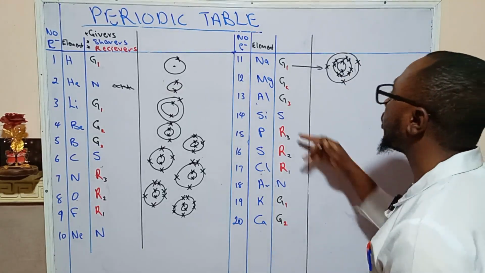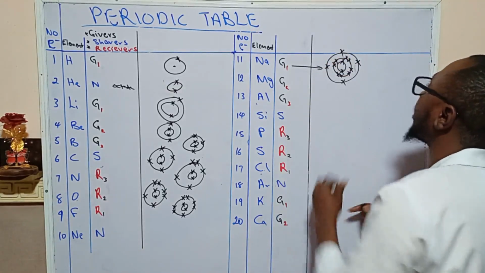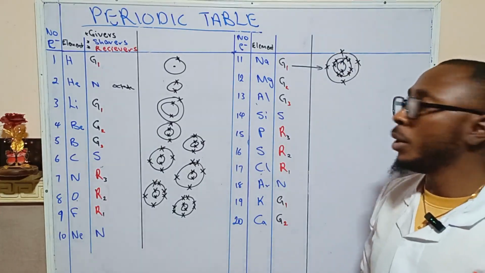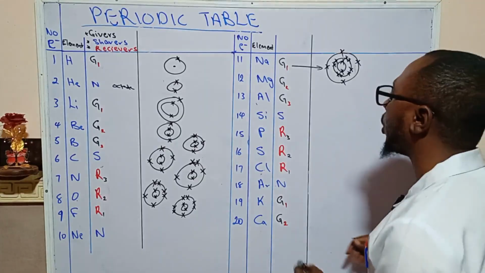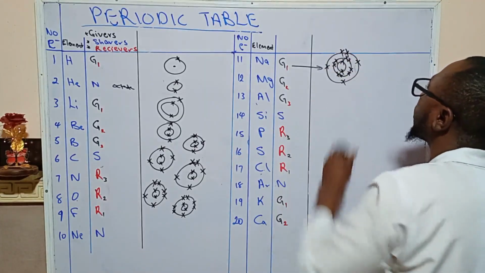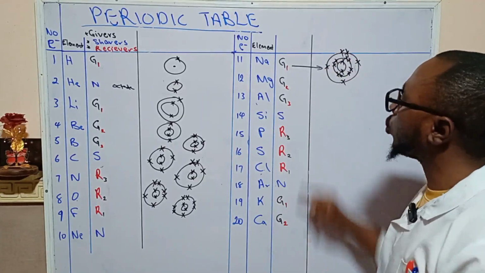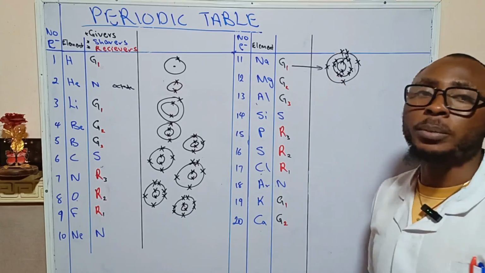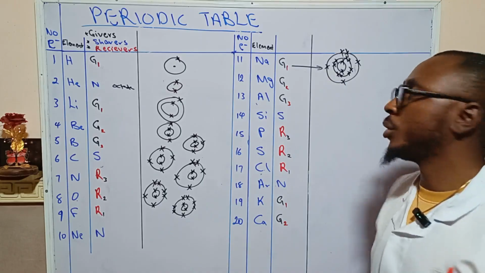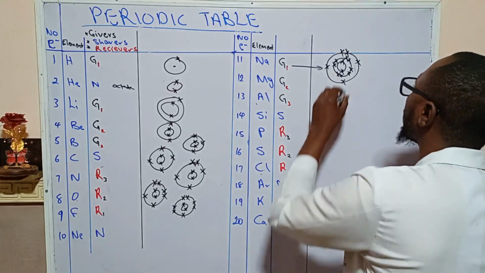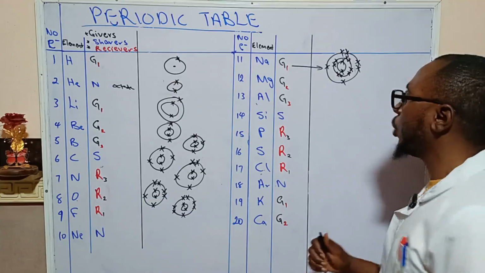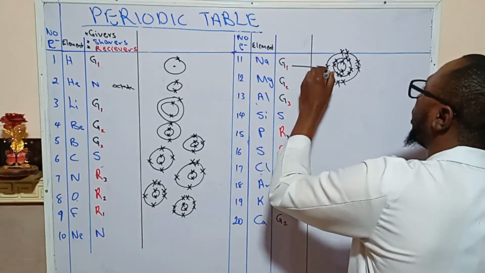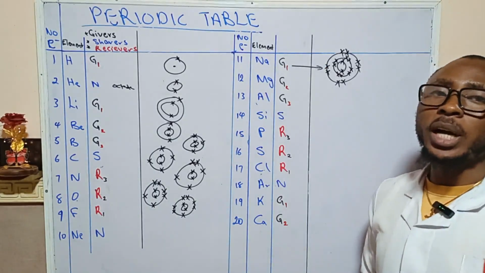Okay, and then silicon is referred to as a sharer. Look at it, just like that of carbon, it has gotten to half, so it will prefer not to give. And then the same thing with phosphorus. Phosphorus has this, and so phosphorus requires 3 to fill up its outermost shell, and that's why I put it as a receiver of 3 electrons. And the same thing we go to sulfur. Sulfur needs 2, and the same thing with chlorine. Chlorine needs 1, and argon is filled up. So this is how it goes.